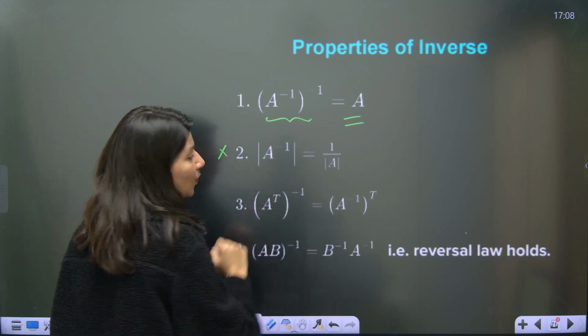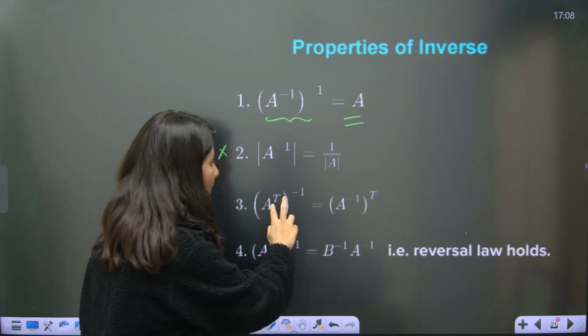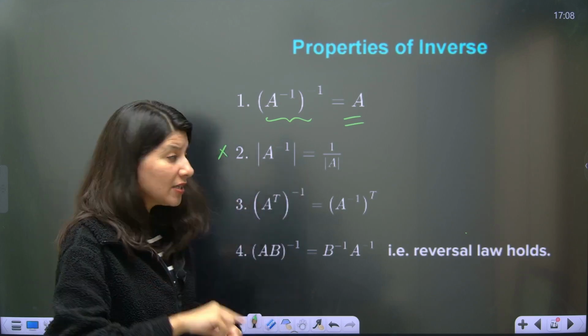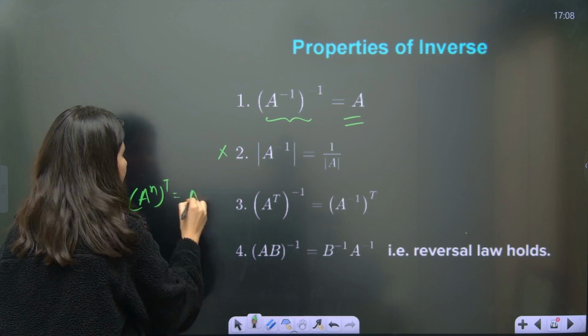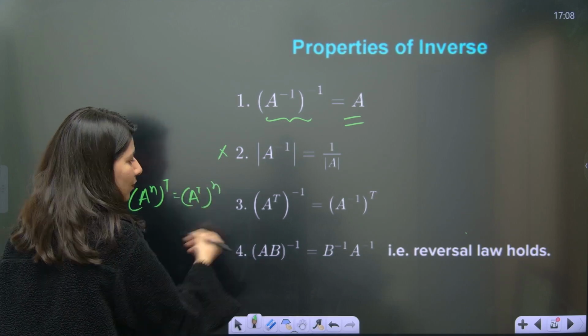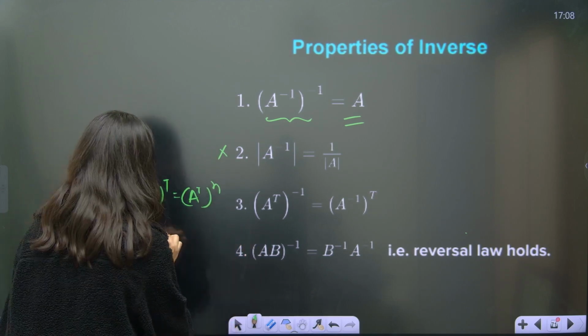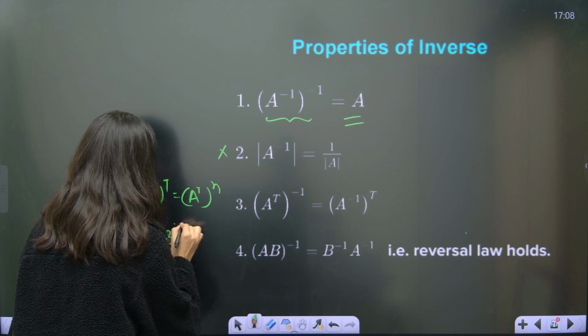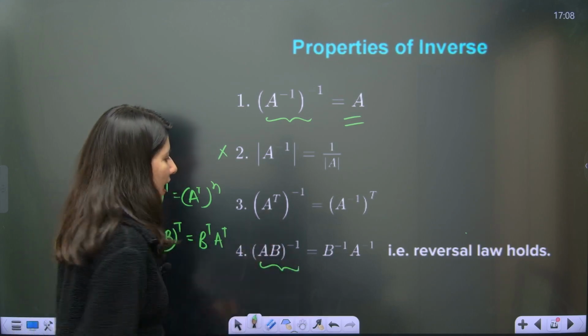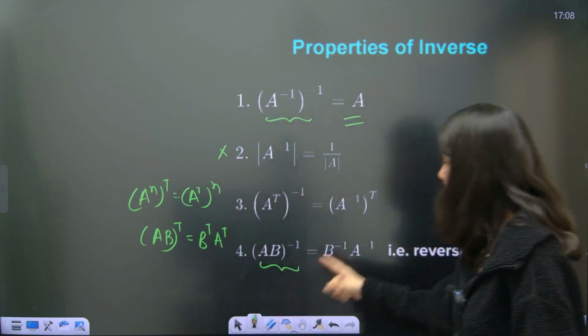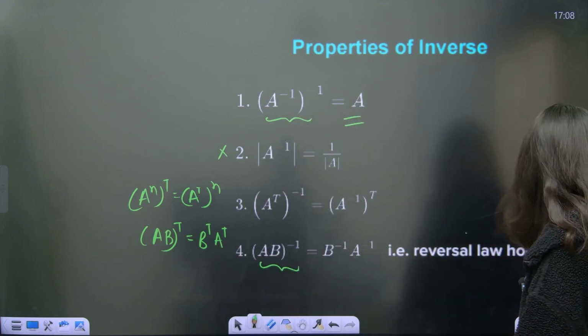Now, A transpose inverse: transpose and inverse are interchangeable, like the property I told you for A power n transpose being A transpose power n. Also, remember AB transpose is B transpose A transpose, the reversal law. The same follows for inverse: AB inverse is B inverse A inverse.